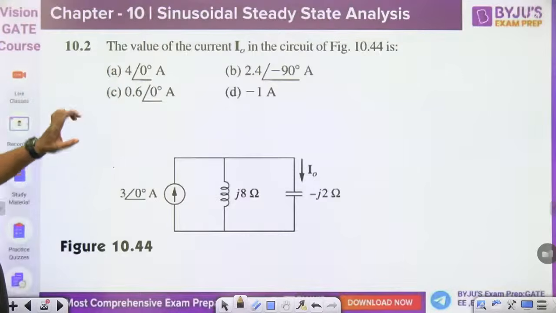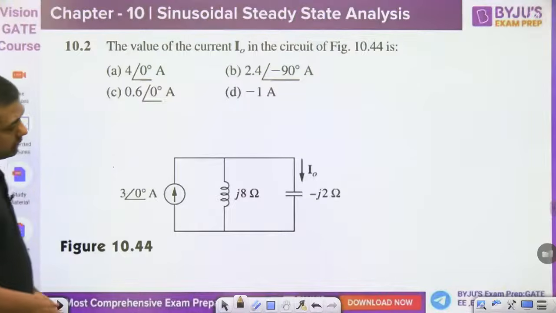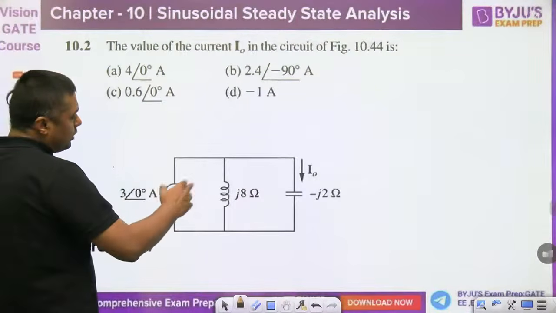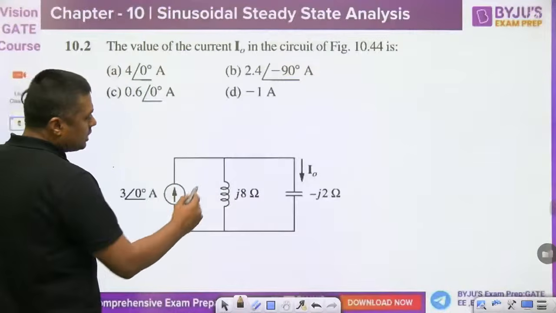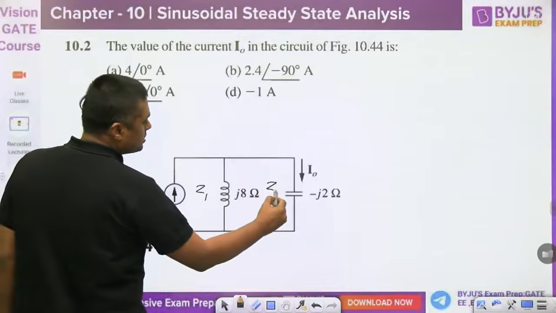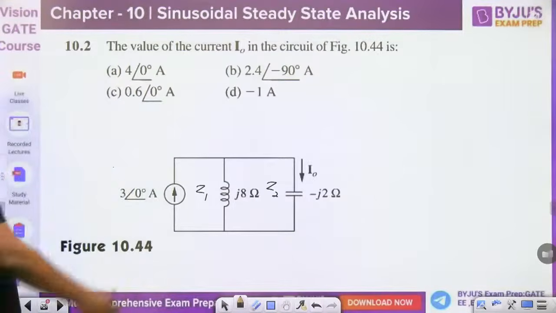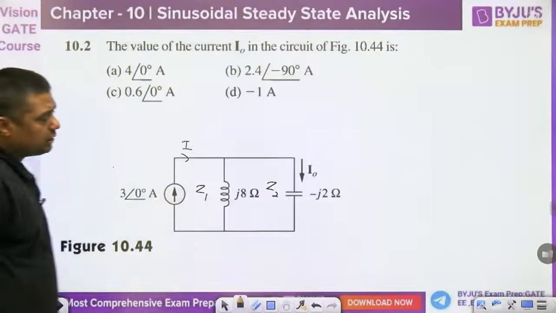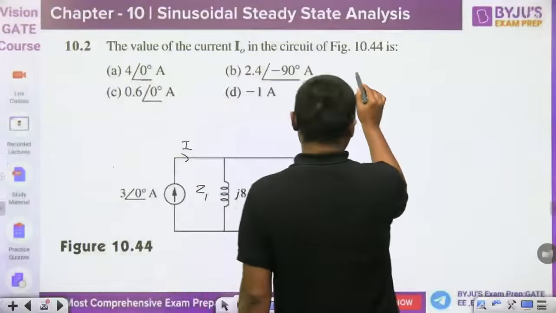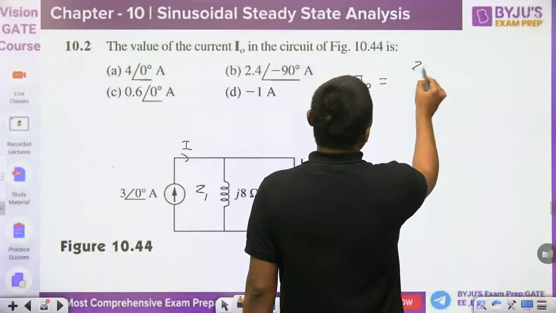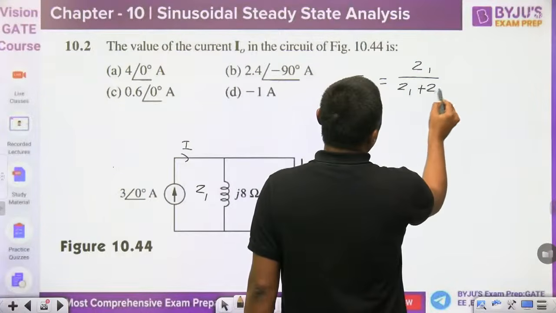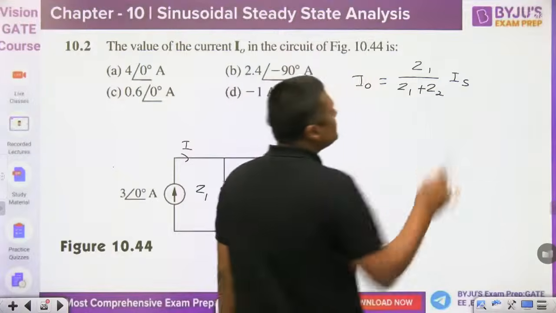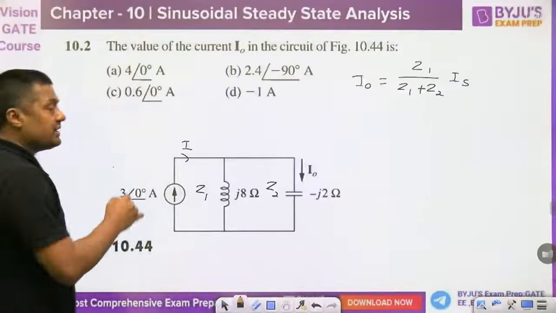Any doubt? Then you can ask. The value of the current I naught in the circuit of the figure is. What is the value of the current I naught? I naught means you can use the current division rule. This is the Z1, this is the Z2. Simple current division rule you can use. This is the total phasor current I, and you have to find the current through the Z2. Then you can write Z1 upon Z1 plus Z2 into IS.